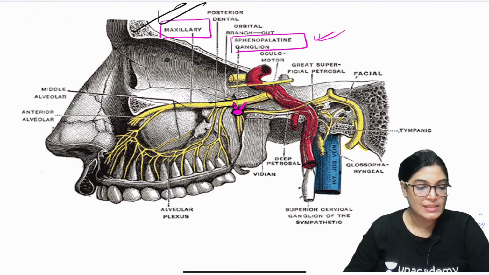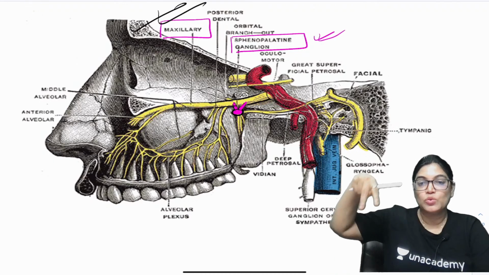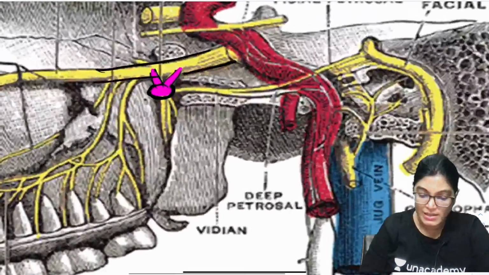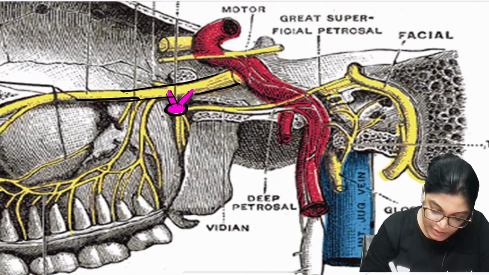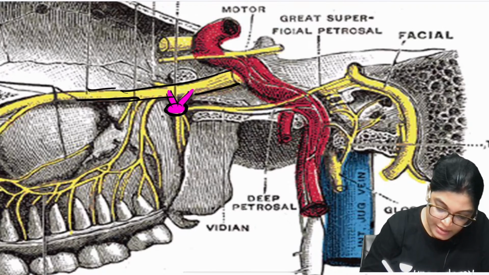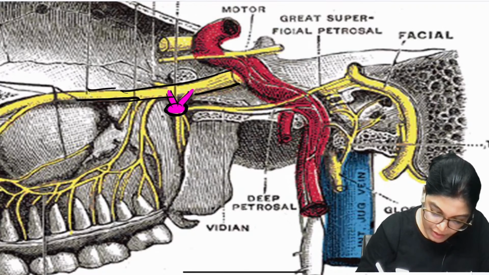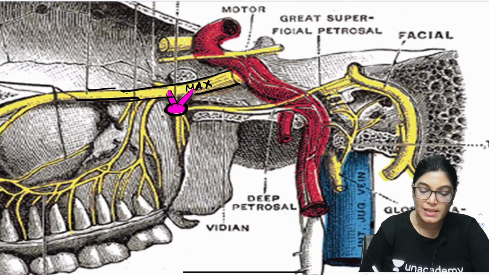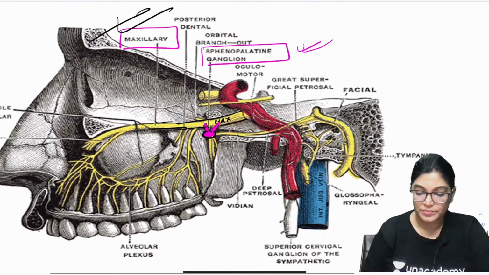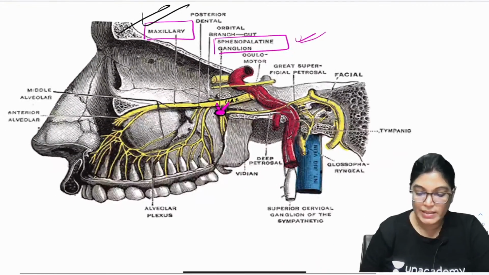It is quite clear in this diagram. The two roots hold this ganglion, as you can see here. This nerve which is holding it is the maxillary nerve, MAX for maxillary nerve, and what it is holding is the pterygopalatine ganglion. So this is quite clear.